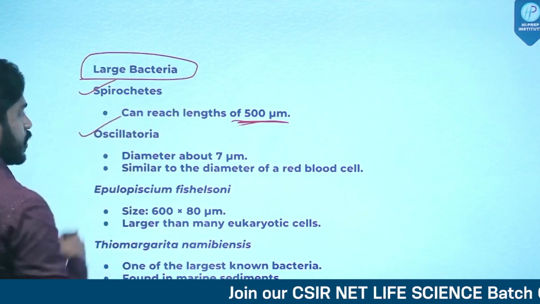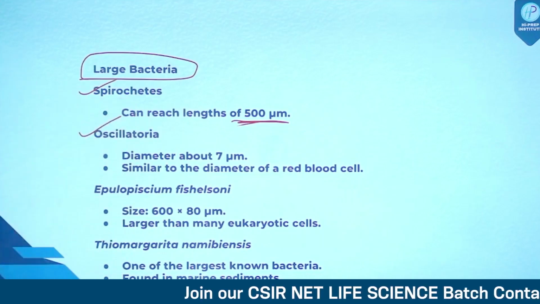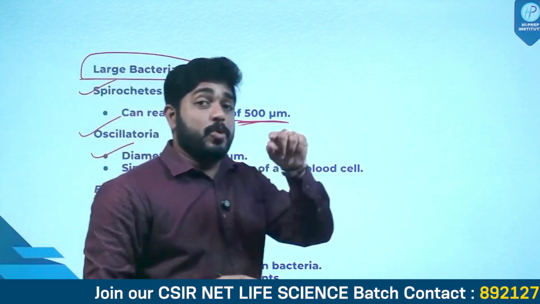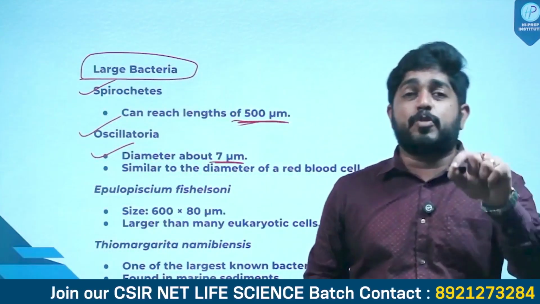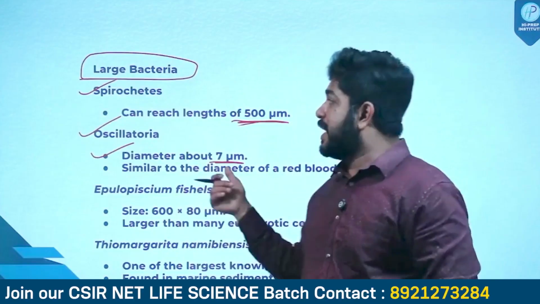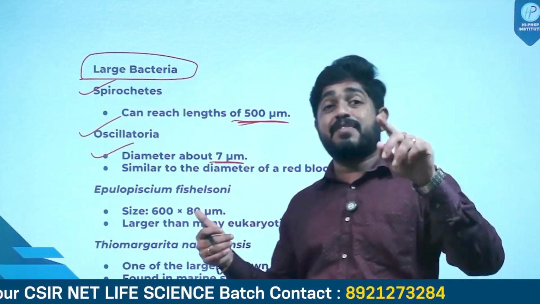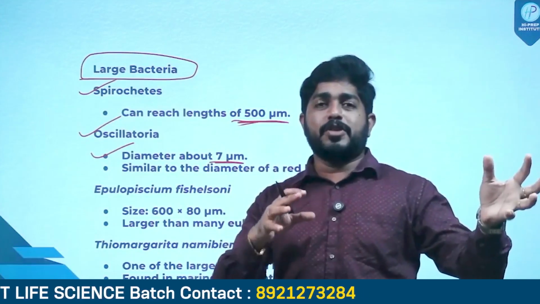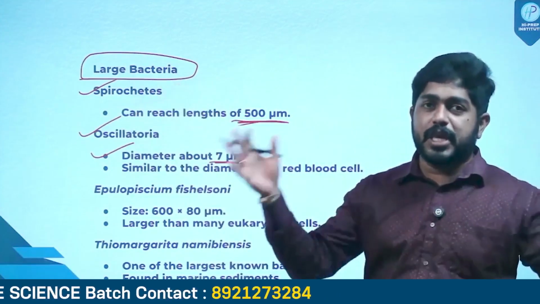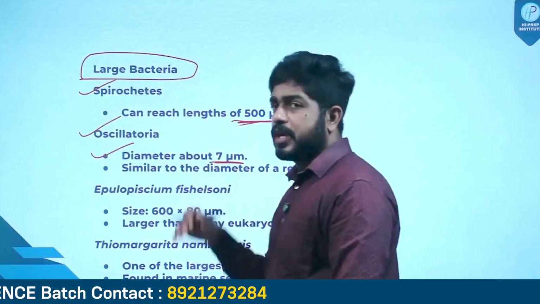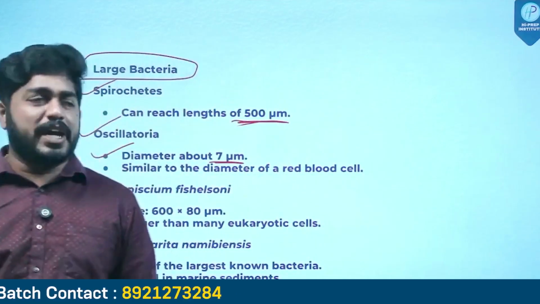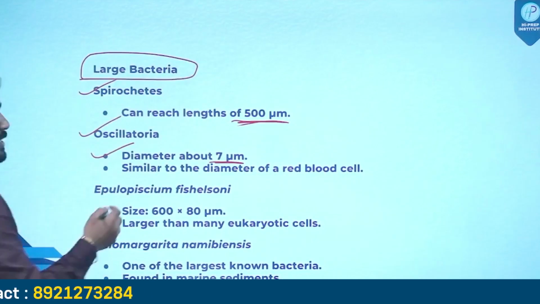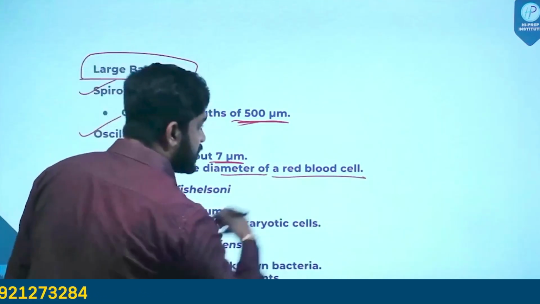And Oscillatoria is also a large bacteria, where the diameter is 7 micrometer. Mycoplasma had a diameter of 0.3 micrometer, but Oscillatoria has a diameter of 7 micrometer. You have to compare how much is 0.3 and how much is 7. So Oscillatoria is one of the largest bacteria with 7 micrometer in diameter, similar to the diameter of red blood cells.